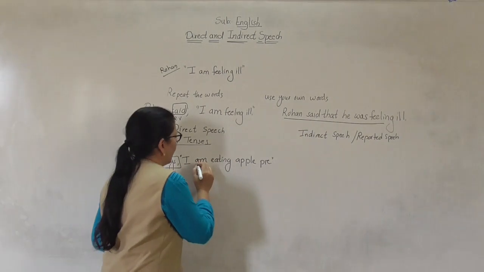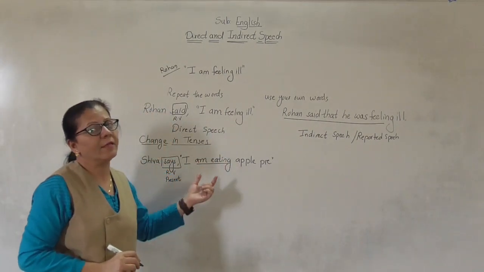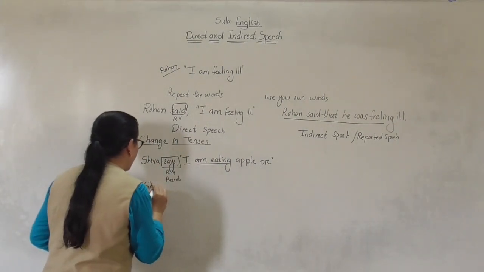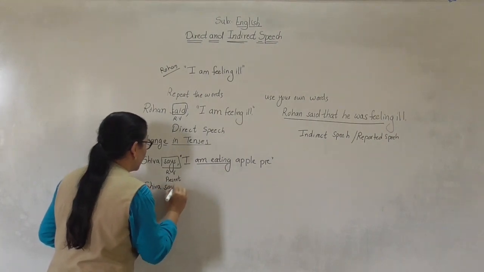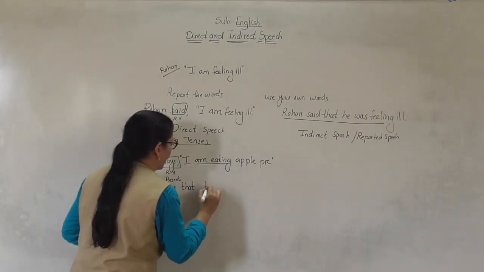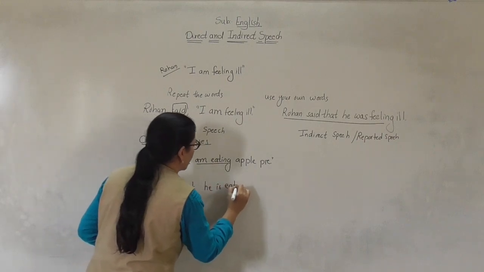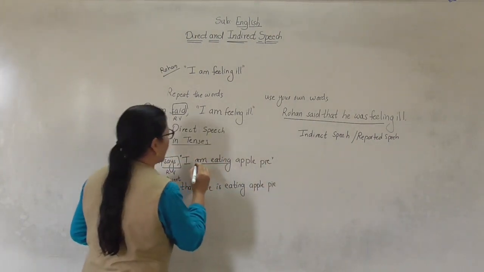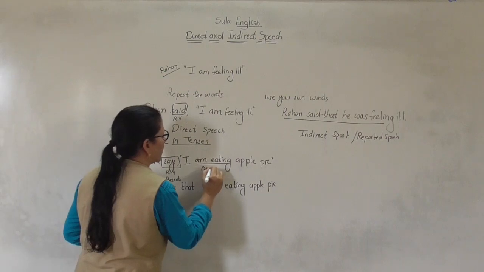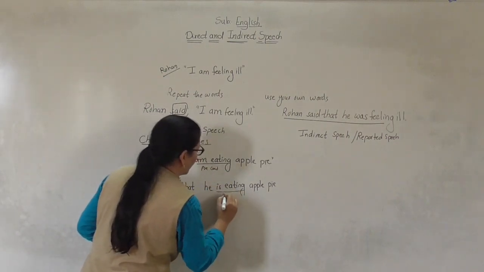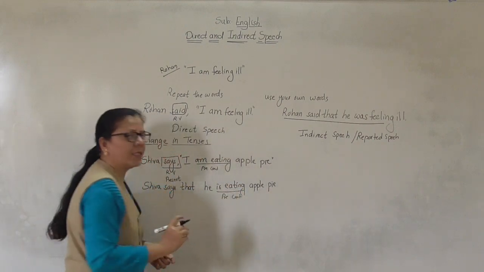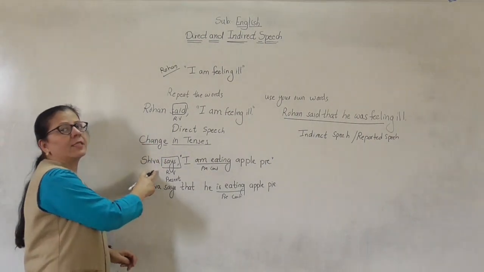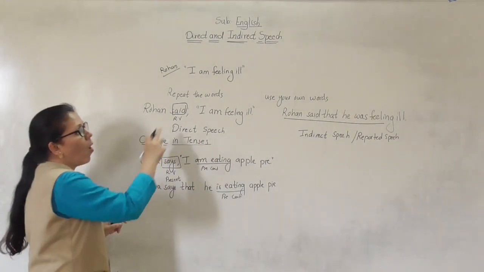So, the verb in reported speech will not change. So, you can write Shiva says that he is eating apple pie. Now here this verb is in present continuous. So here also I have used present continuous. Means there is no change in the tense when the reporting verb is in simple present tense or simple future.